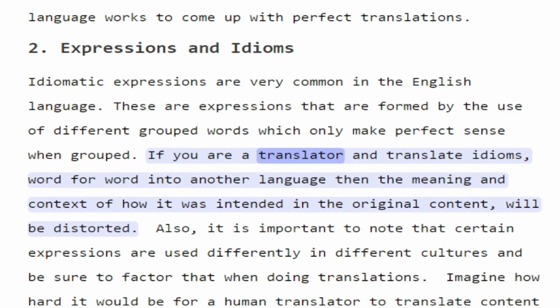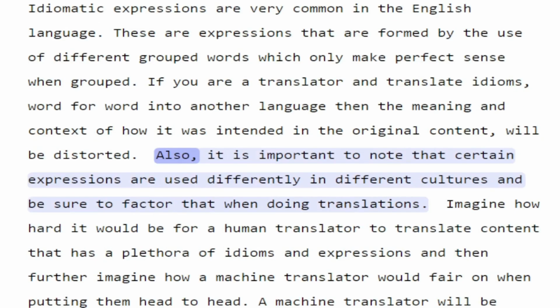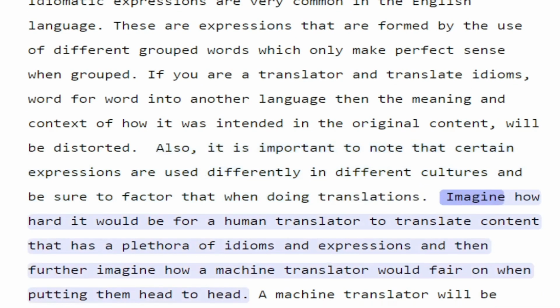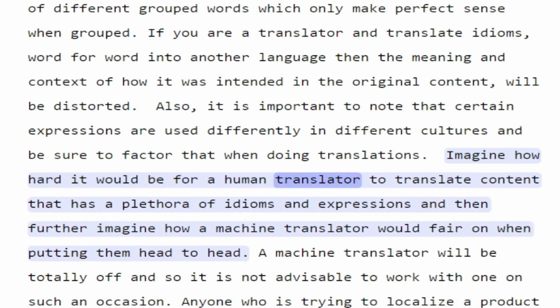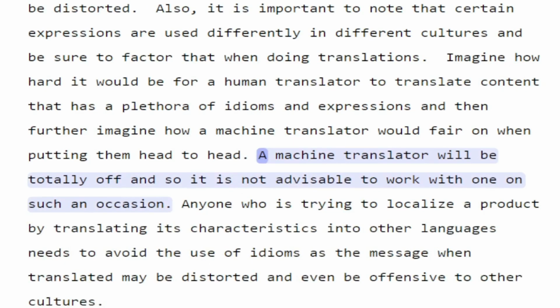If you are a translator and translate idioms word for word into another language, then the meaning and context of how it was intended in the original content will be distorted. Also, it is important to note that certain expressions are used differently in different cultures, and be sure to factor that in when doing translations. Imagine how hard it would be for a human translator to translate content that has a plethora of idioms and expressions, and then further imagine how a machine translator would fare when putting them head to head. A machine translator will be totally off, and so it is not advisable to work with one on such an occasion.